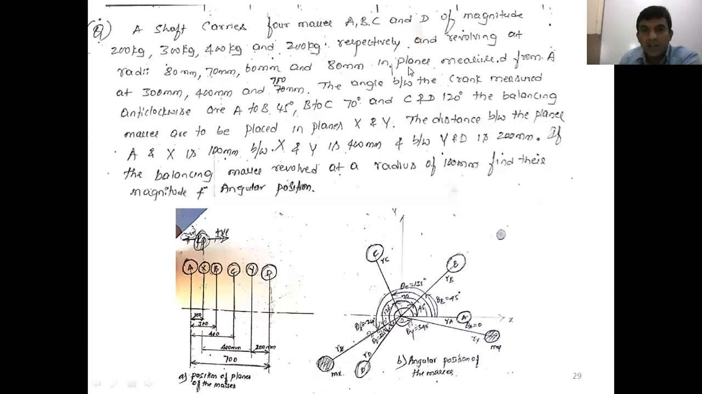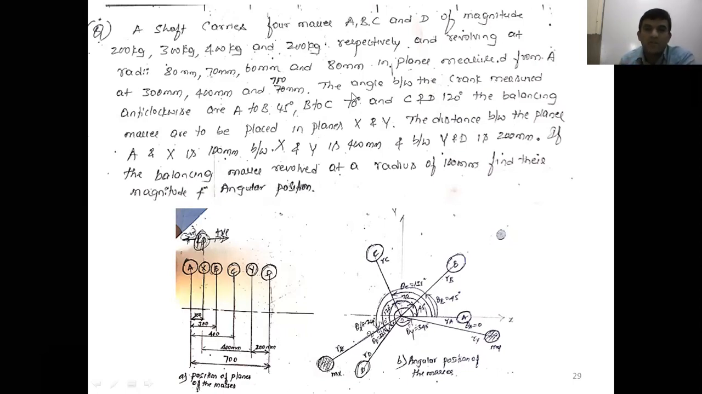Now see that in planes measured from A, the plane A, it is how much here? 300 mm, 400 mm, and 700 mm. Means plane B, plane C, and plane D with respect to plane A. These are the plane locations given. The angle between the crank measured anti-clockwise direction, that is A to B it is 45 degree, B to C it is 70 degree, and C and D it is 120 degree. Means this is the successive measured angle, the orientation of the successive masses, right?